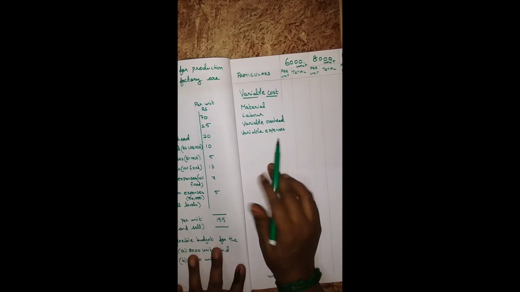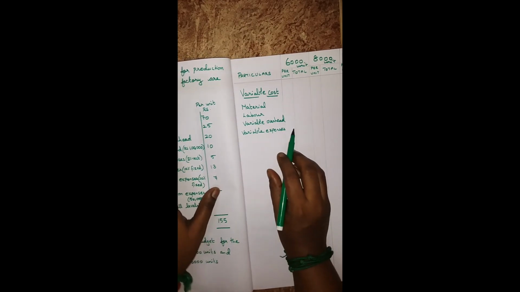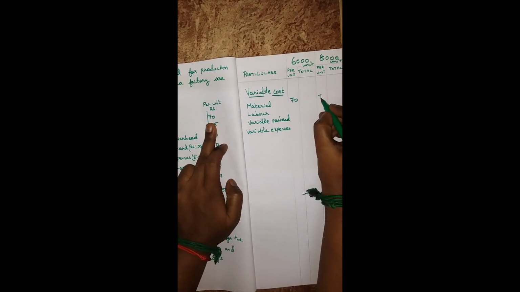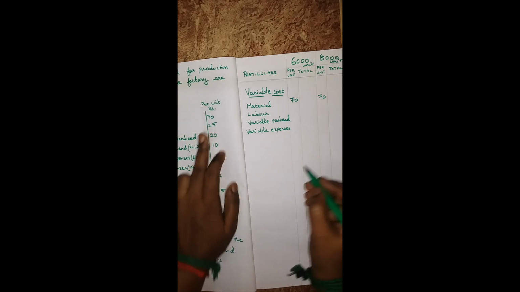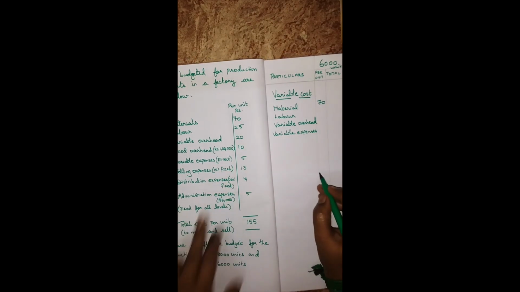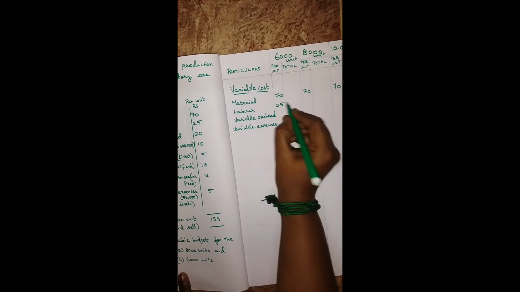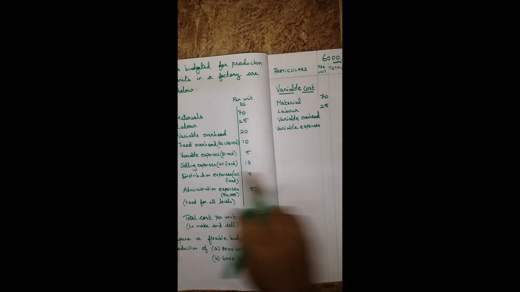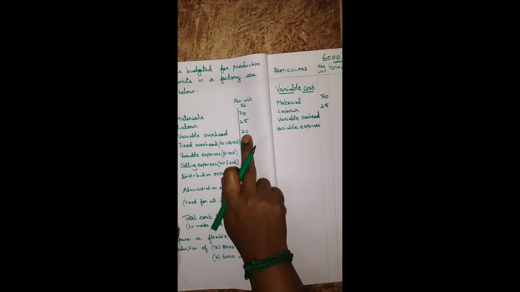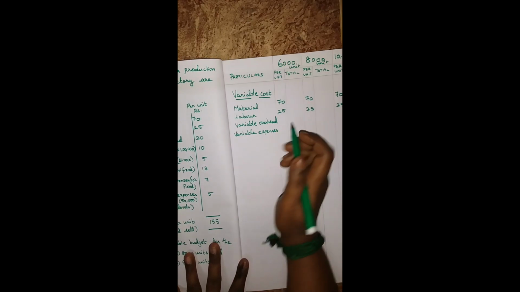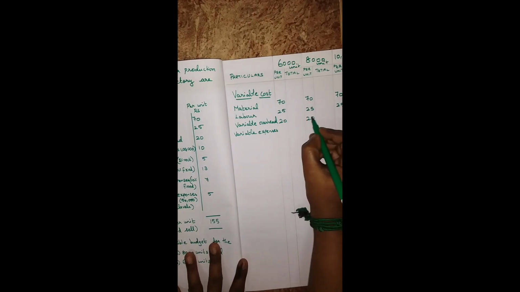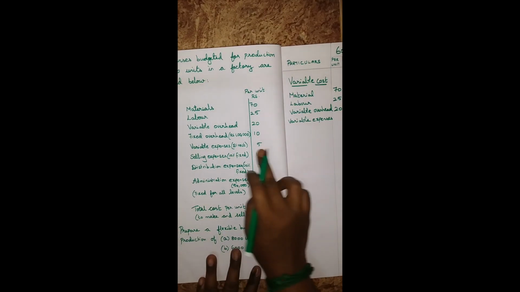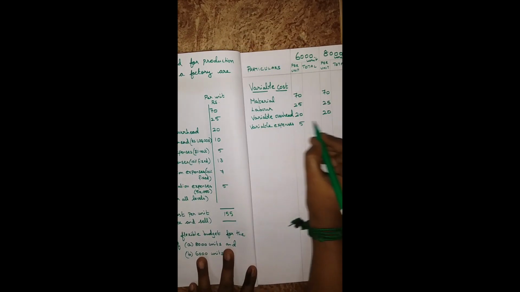In variable cost, the per unit is constant. So material is 70 for all unit levels. Next one, labor is 25 for all unit levels. Next one, variable overhead is 20 for all unit levels. Last one, variable expenses is 5 for all unit levels.